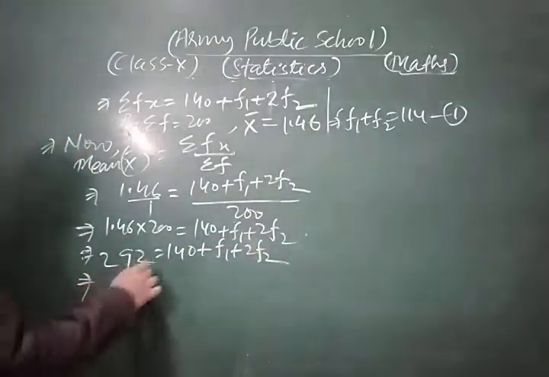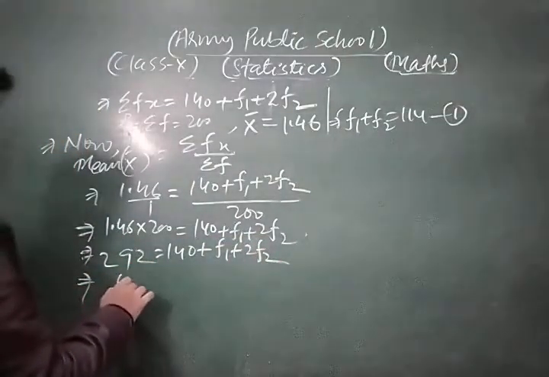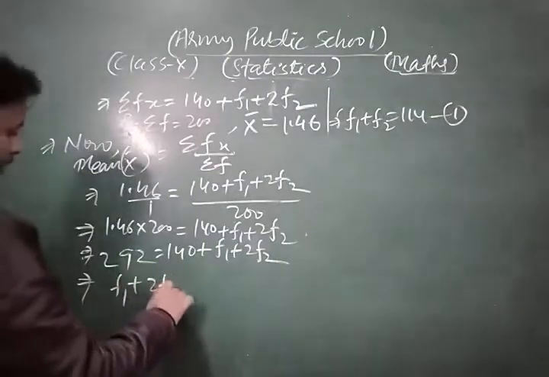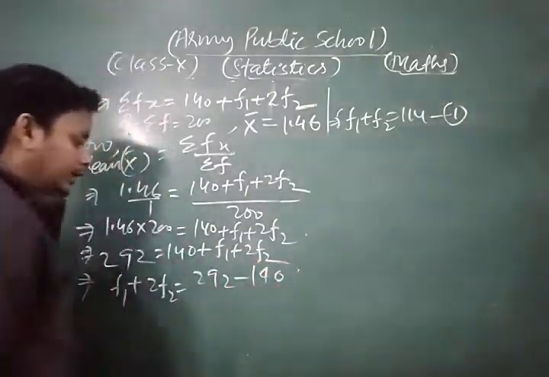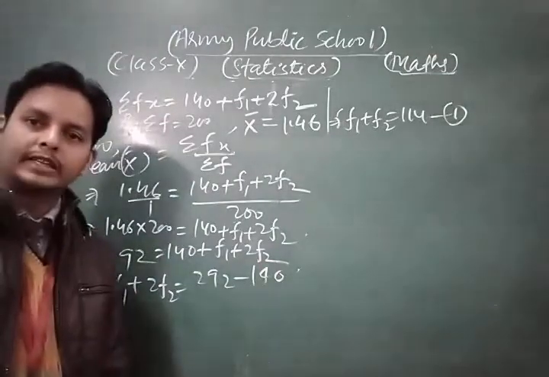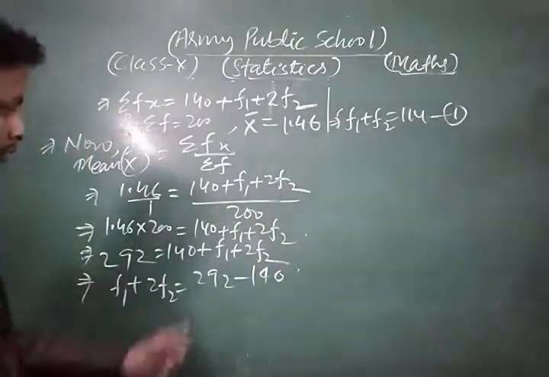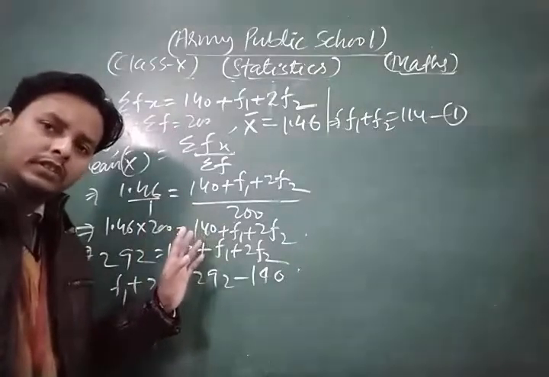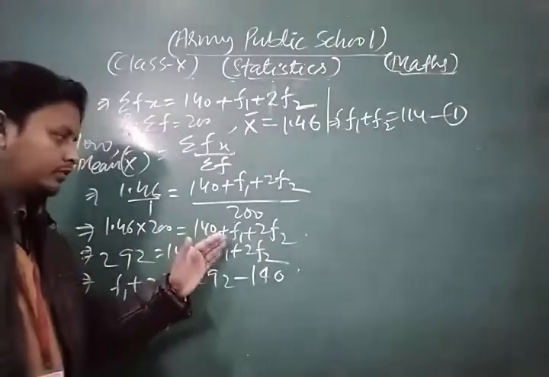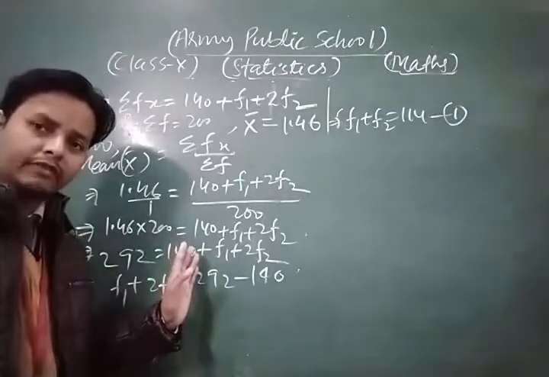Now this implies that f1 plus 2f2 is equal to 292 minus 140. First we do cross multiplication, and after that we transfer 140 to the left hand side.